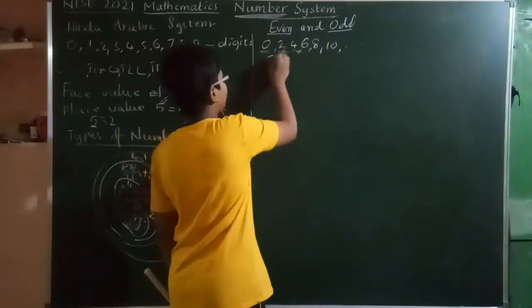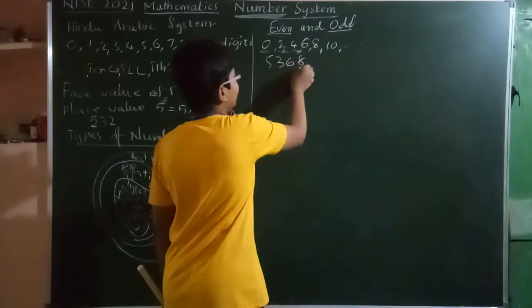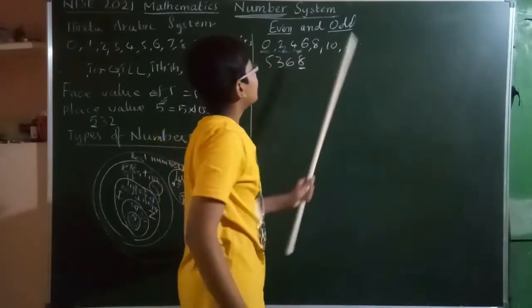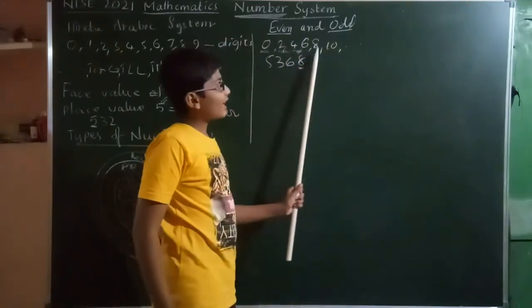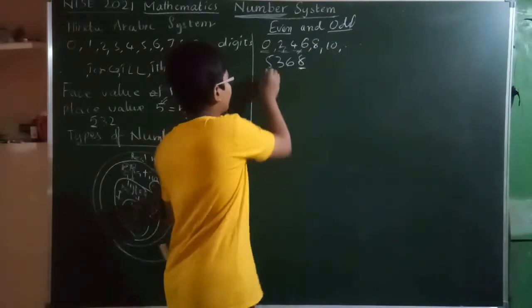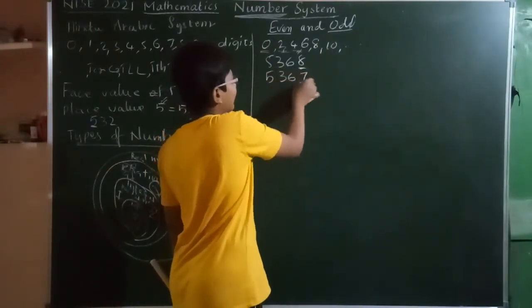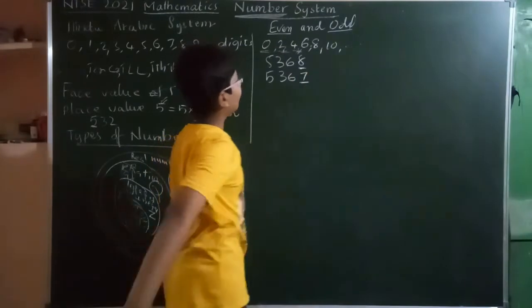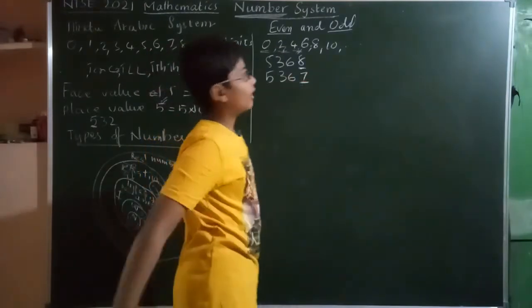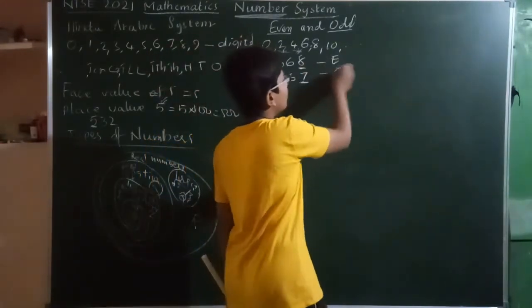Suppose you take 5368. The ones digit is 8, so it is an even number. If 0, 2, 4, 6, 8 are not there, then it is an odd number. Suppose 5367. 7 is not in this set, so it is an odd number.